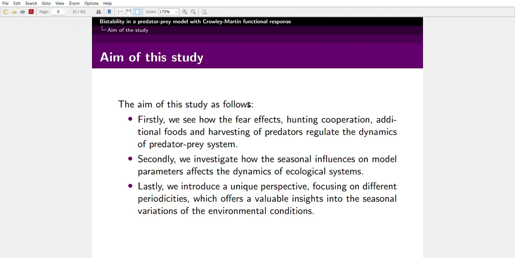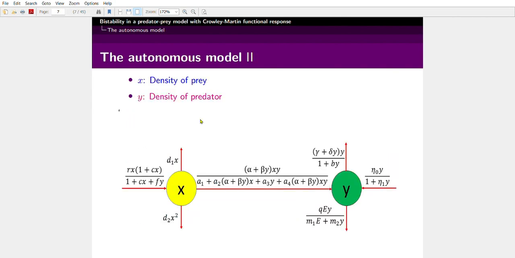So our main aims of the study are as follows. Firstly, we see how the fear effects, hunting cooperation, additional foods, and harvesting of predators regulate the dynamics of the predator prey system. Secondly, we investigate how the seasonal influences on model parameters affect the dynamics of ecological systems. And uniquely, we introduce a perspective focusing on different periodicities, which offers valuable insights into the seasonal variations of environmental conditions. So this is our mathematical model.